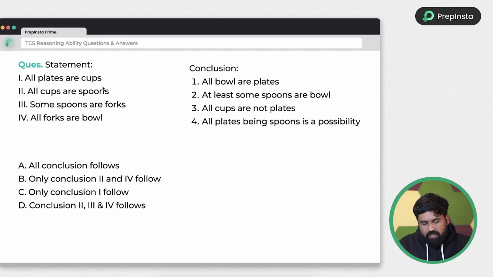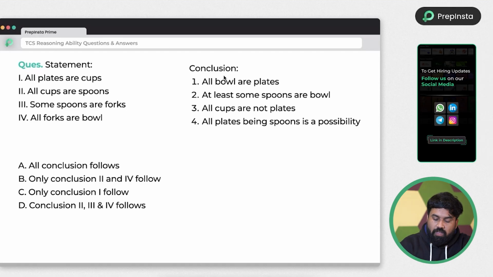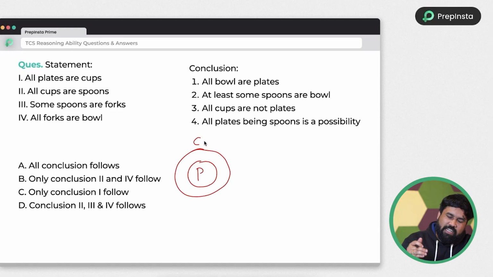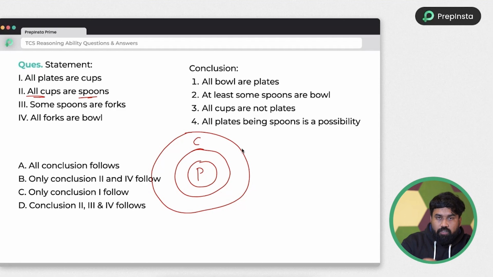The more time taking are arrangements, so you need to manage your time between them. Whenever you have statement conclusion, which is called syllogism type concepts, always save your time by doing it quickly. Just look at how quickly I will do. All plates are cups means all plate sets need to come under C. And all cups are spoons means all the cups must be covered by the spoon set.